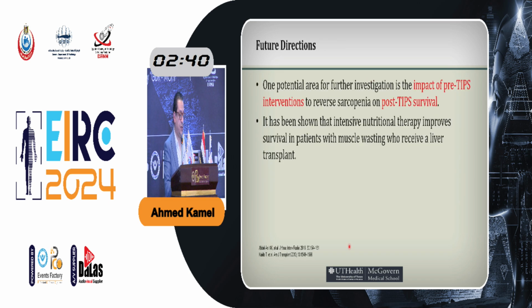In terms of future directions, one thing that we can still study is this: if a patient has sarcopenia, we know that doing TIPS for him is probably going to result in poor outcomes in terms of survival or mortality. So why not try to do aggressive or intensive nutritional therapy before we do TIPS to improve the sarcopenia? Of course, not in urgent cases, not in bleeding cases, but maybe in elective cases for ascites, or cases where bleeding is controlled, maybe we should improve the nutritional status, let him gain muscle mass, and then do it.